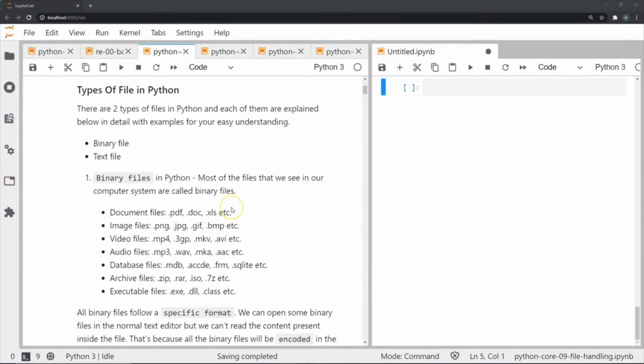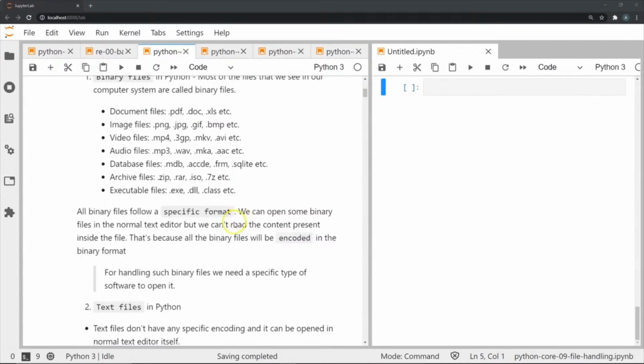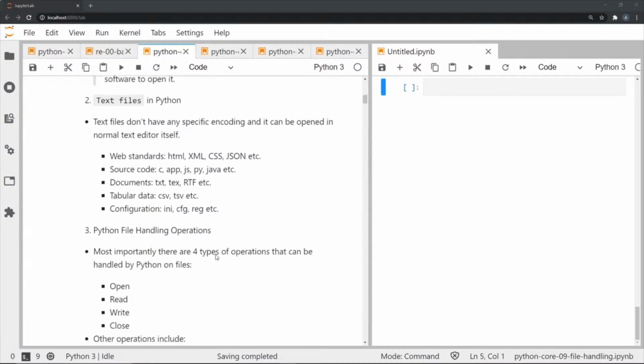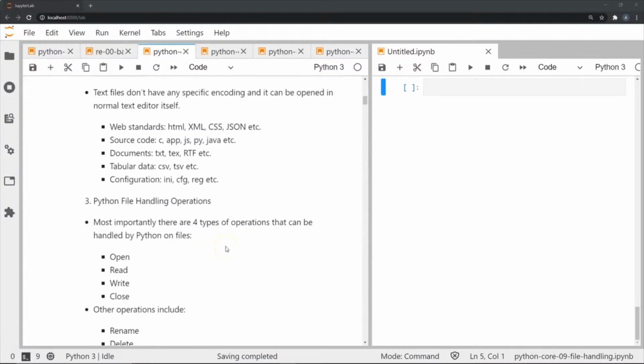So binary files are the files that we most commonly encounter, like document files, image files, video files, etc. Now, all binary files are encoded in a particular format and they cannot be read by a normal text editor. And we would be needing certain specific software for specific files. Text files, on the other hand, do not have any specific encoding and they can be opened in the normal text editor itself. And they are like XML, CSS, HTML files, and so on.